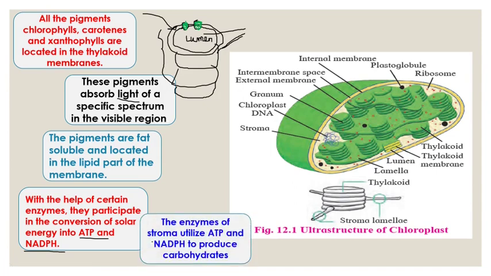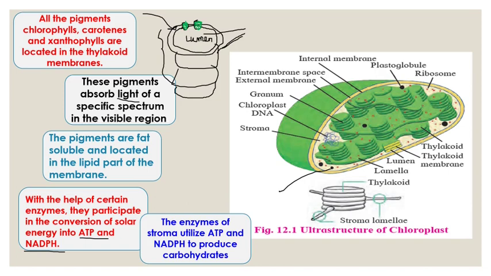Now there are many enzymes in the stroma. This material present here is the stroma, and the enzymes present in it use this ATP and NADPH2 to form carbohydrates. Carbohydrates are formed by another mechanism in the stroma, students, by a process called the dark reaction. So photosynthesis takes place in two steps: light reaction and dark reaction. Light reaction takes place in presence of sunlight, dark reaction takes place irrespective of sunlight. I will not say it takes place at night. It may take place during the day also, but it does not need sunlight.